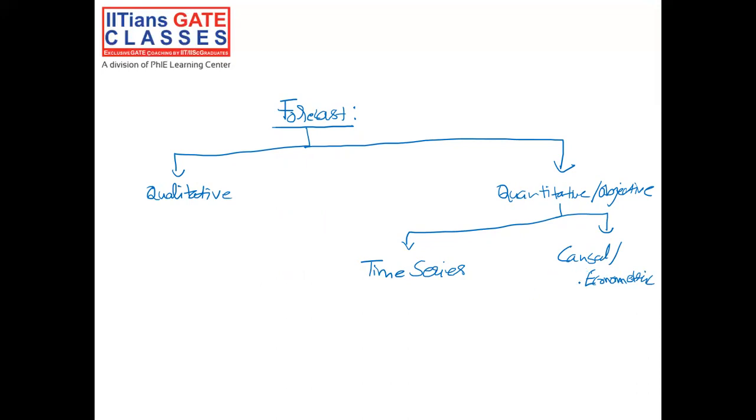So in causal or econometric, the main method is the linear regression, which you have heard previously. But today our focus is on time series models.